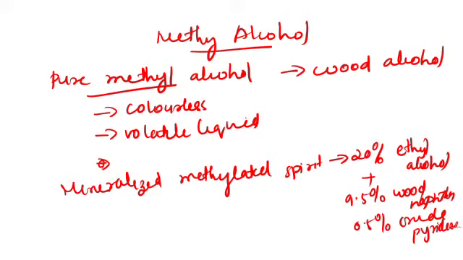So mineralized methylated spirit is 20 percent ethyl alcohol plus 9.5 percent wood naphtha and 0.5 percent crude pyridine.